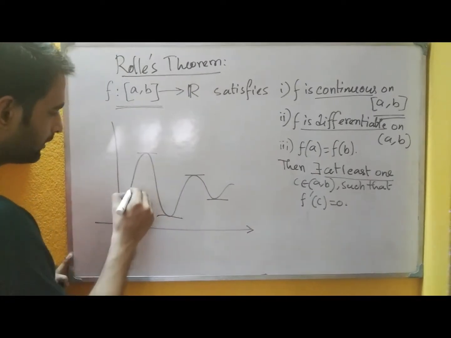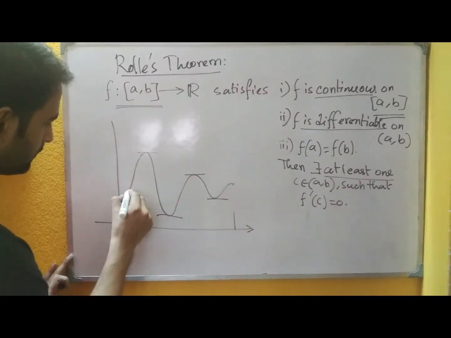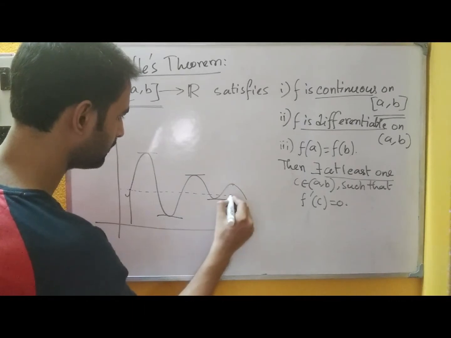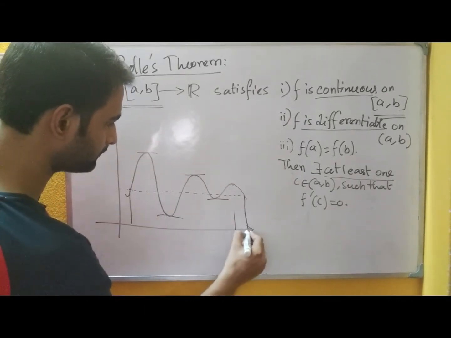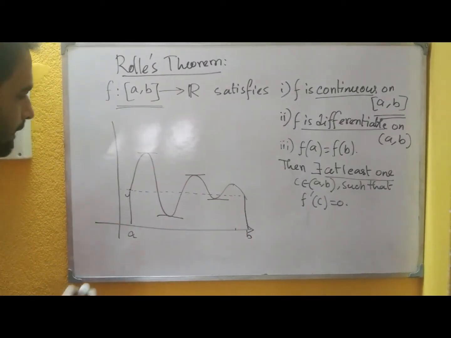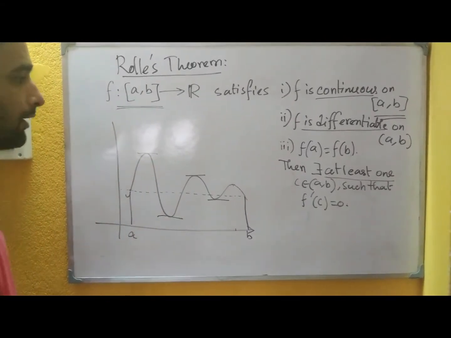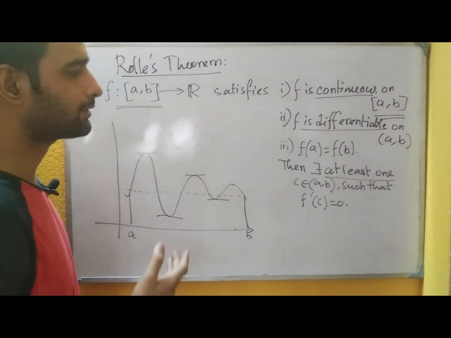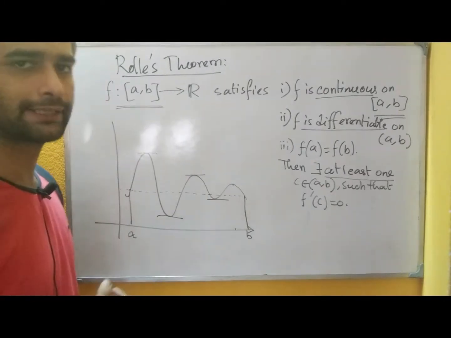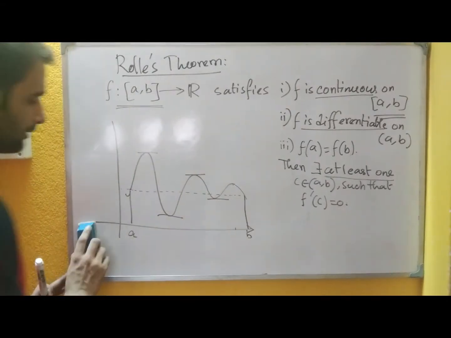That means if you take the interval like this here and here, so this is A, and say this is B. So then see, within the interval you can get lots of points where the tangent is becoming parallel to the x-axis. So yes, we can get more than one points like C where the derivative is becoming 0. That means more than one stationary point we can get here.